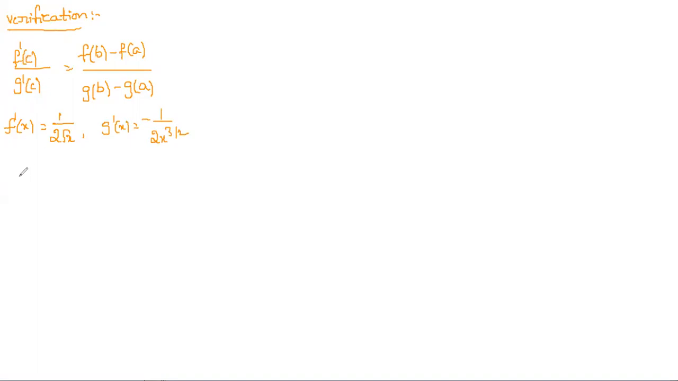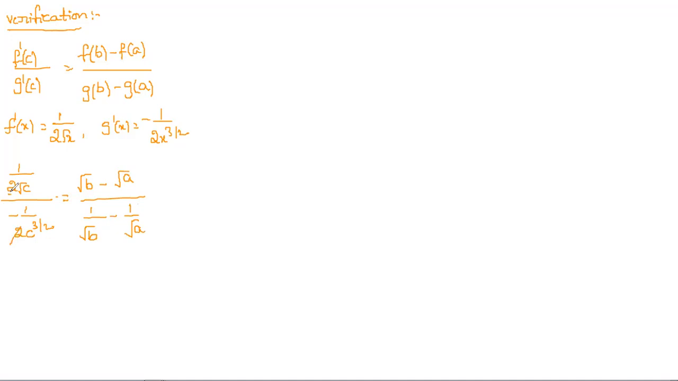Now you can substitute all these things. f dash of c is nothing but 1 by 2 root c by minus 1 by 2 into c power 3 by 2. So simply I substituted c in place of x. And next, f of b is nothing but, the function they gave, f of x is root x. So that's root b minus root a by, 1 by root x is the function g of x, so that is 1 by root b minus 1 by root a. And now you need to simplify this one.